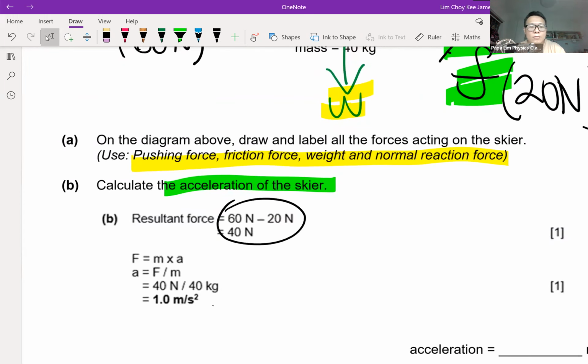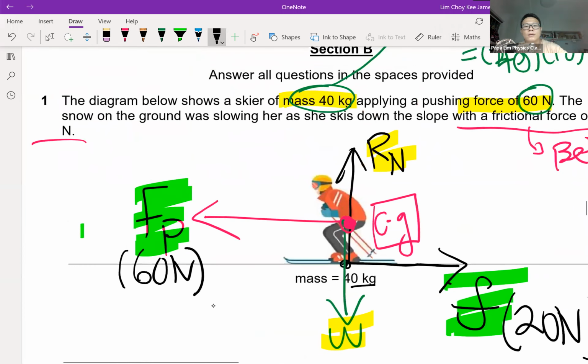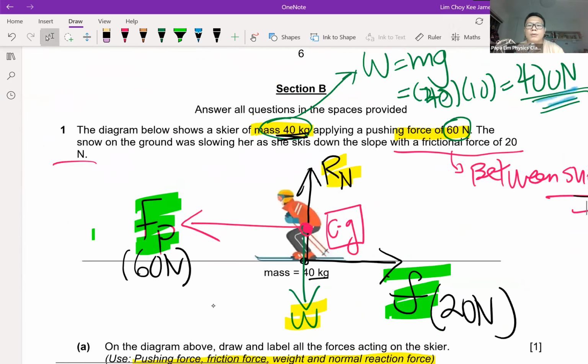And after that, if I use Newton's law formula, F net equal to MA, I know the mass. The mass is 40 kg. Okay, so I will be able to find the acceleration, which is 1 meter per second squared.